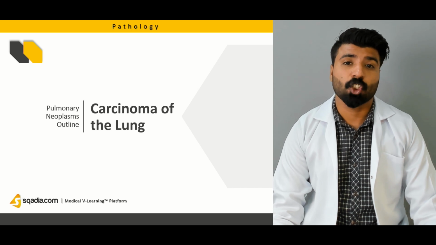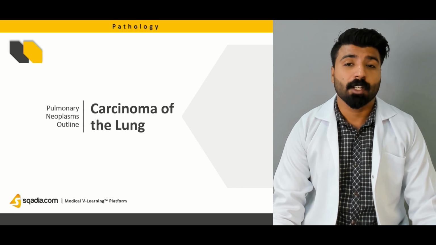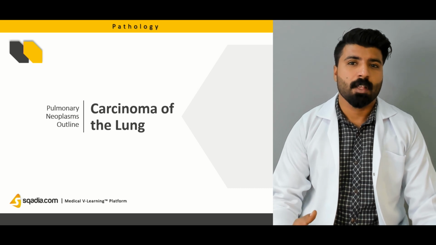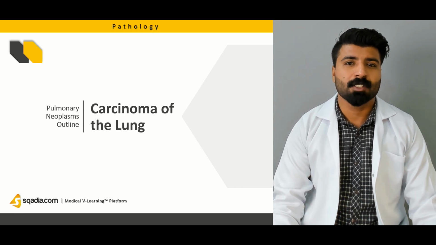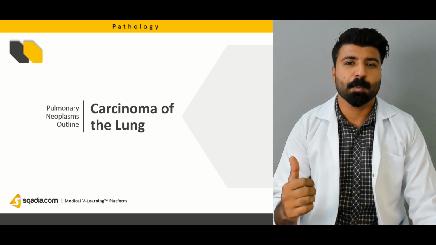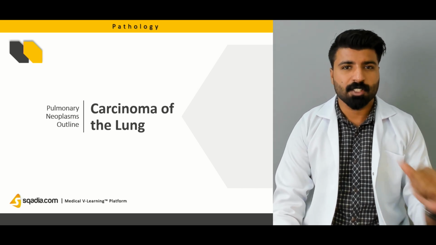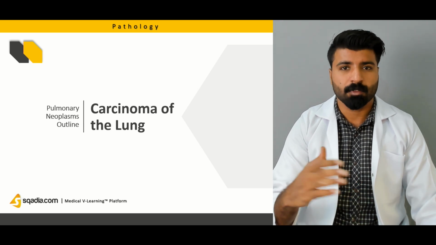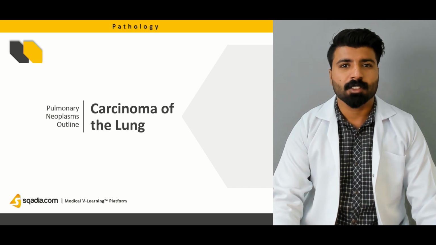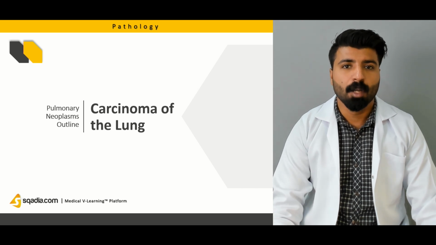Next on, we'll talk about carcinoma of the lung, the topic of the day. We'll talk about what carcinoma of the lung actually means. Then we're going to talk about how that pathophysiology or pathogenesis occurs, in which the stages of those cells start with proliferation of basement membrane and at the end ends with dissemination of those cancer cells inside of the bloodstream and reaching to other organs. We're going to talk about how that happens stepwise. How does a normal cell reach up to the level of a cancer cell and disseminate inside the bloodstream.